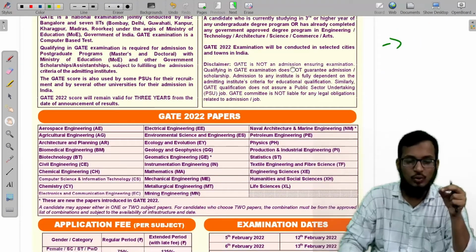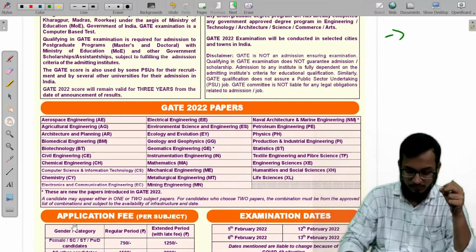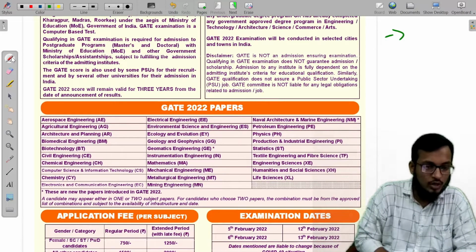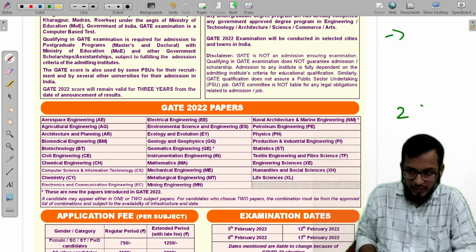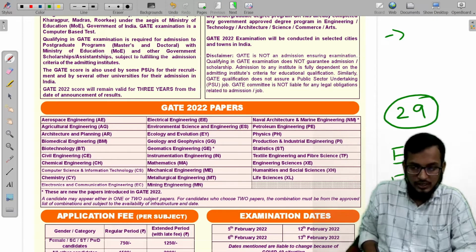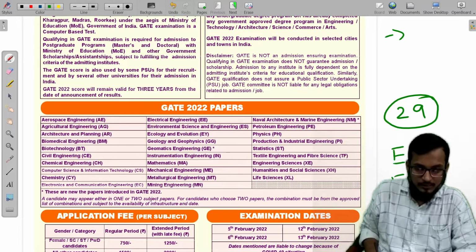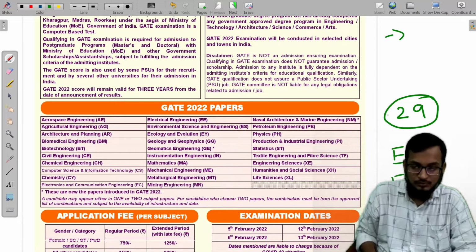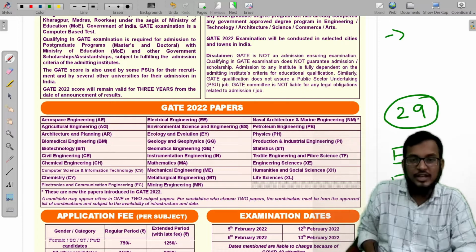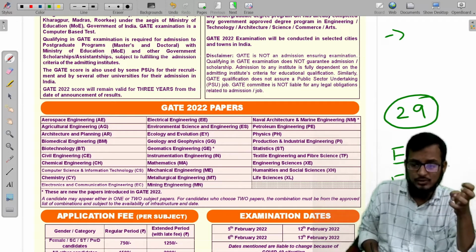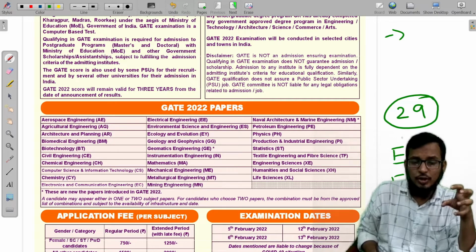Okay, coming to papers, this year IIT Kharagpur is going to organize the papers in 29 streams, out of which the circuit branches are EC, double E, and IN. EC stands for electronics and communication, double E stands for electrical engineering stream, and IN stands for instrumentation engineering stream. So these are the circuit branches.